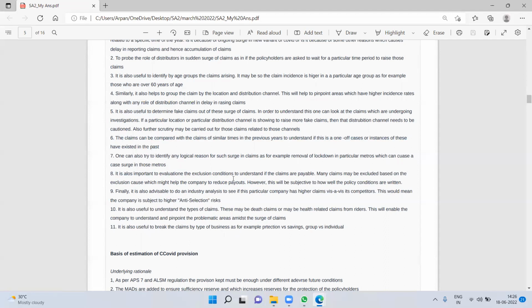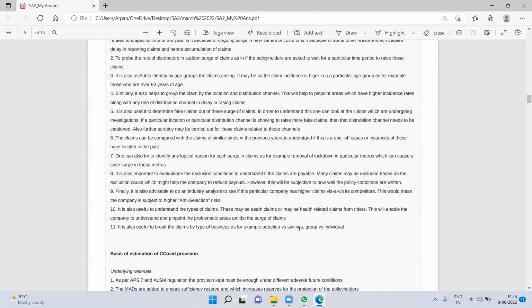This is also important: the evaluation of the exclusion condition to understand if the claims are payable. Many claims may be excluded because of the exclusion clause. Finally, it is also advisable to do an industry analysis to see how the claims are happening at the competitors. It is also useful to understand the types of claims. There may be death claims or maybe health related claims. This will help the company pinpoint problematic areas. And there is also a break of claims by business type, for example, protection and service.